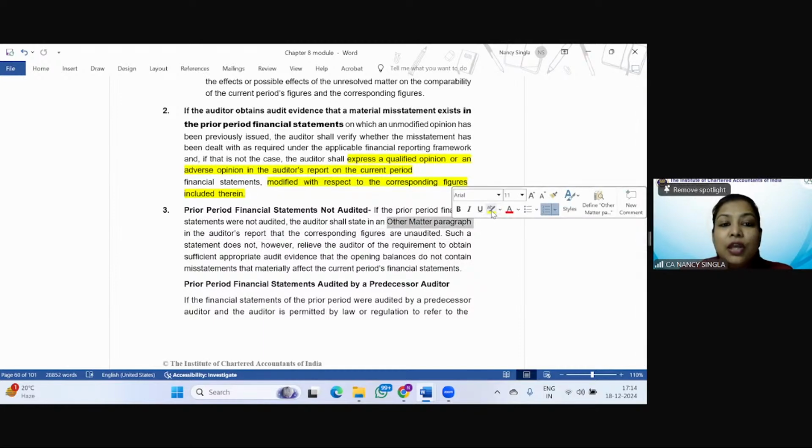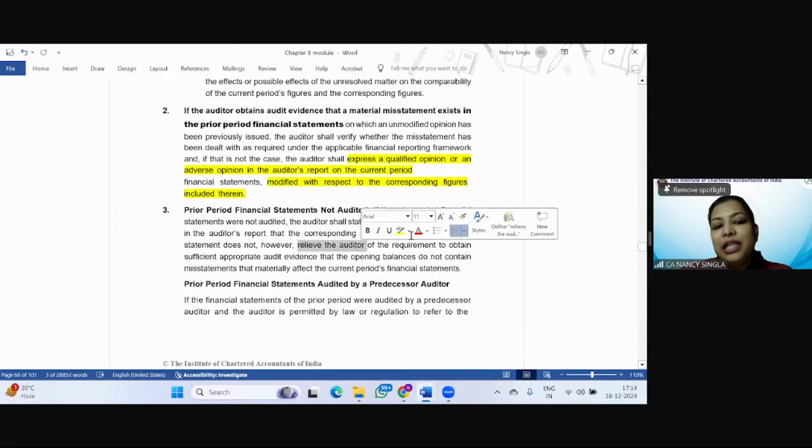matter paragraph, that the corresponding figures are unaudited. However, such a statement does not relieve the auditor from the requirement to obtain sufficient appropriate audit evidence that opening balances do not contain misstatements that materially affect the current period financial statements.